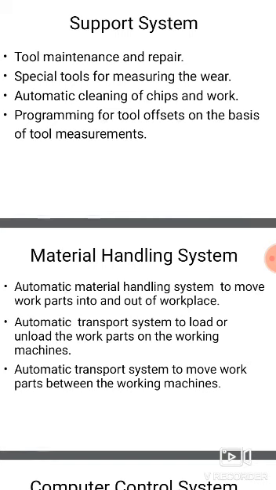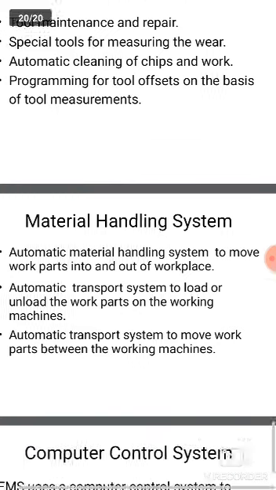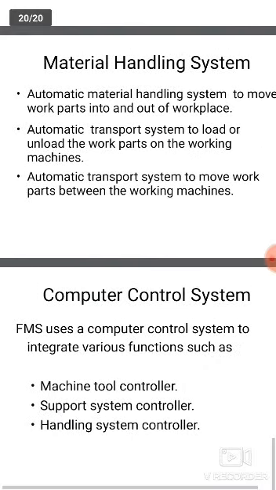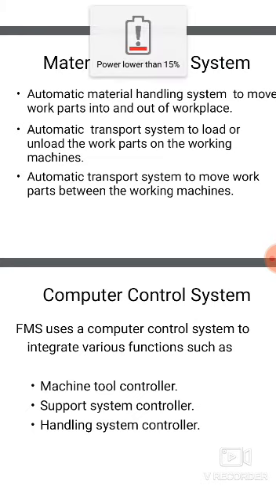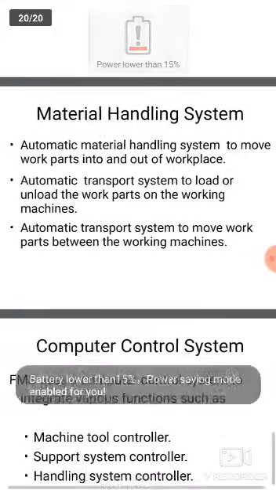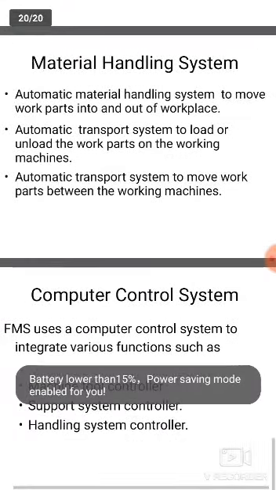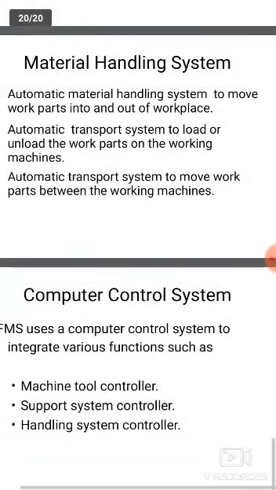Next, an automatic transport system to load and unload the work parts on the machines. That is also automatic. An automatic transport system moves the parts between the machines. So all are automated. Work loading and unloading is automated. Tool fixing and tool changing are also automatic. Next one, computer control system.